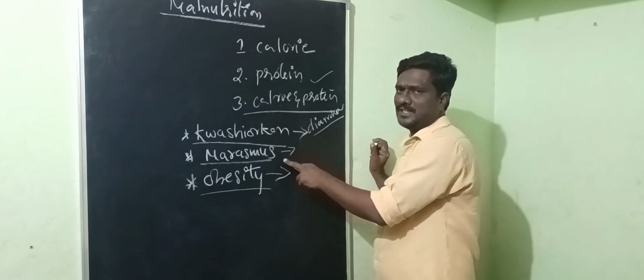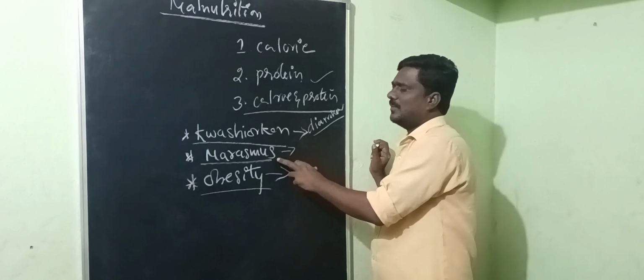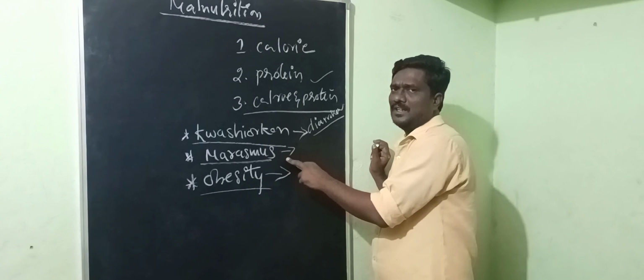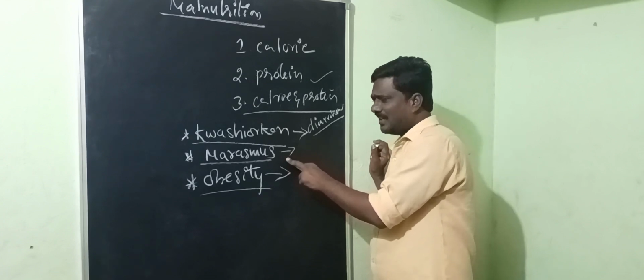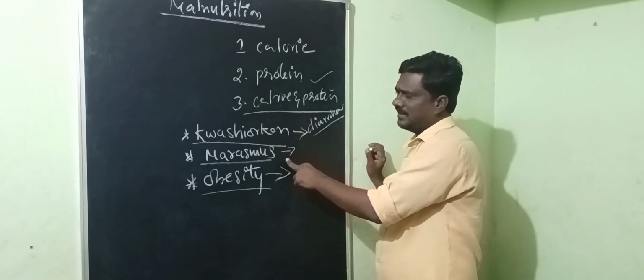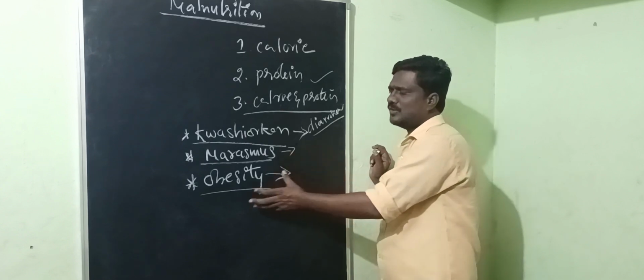Immediate second pregnancy and repeated childbirth, children face this marasmus disease. Very weak and lean, the joints of limbs swelling, diarrhea, and difficulty in eating. Next one is obesity.